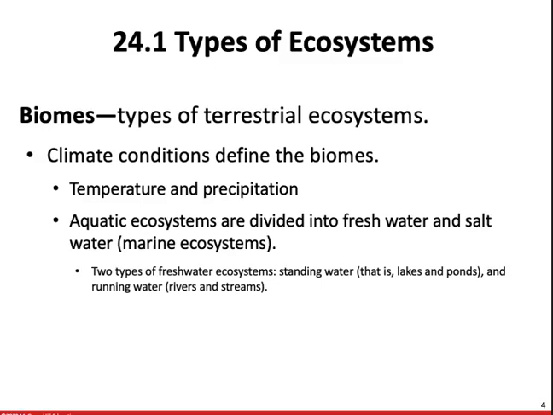So freshwater would be things like standing water. There are two types of freshwater ecosystems. Standing water, things like lakes and ponds, and running water, rivers and streams. The richest marine ecosystems are going to lie near the coasts. Coral reefs are going to be located offshore, and salt marshes are going to occur where the river meets the sea. So coral reefs and salt marshes are going to be some of the most rich and diverse aquatic ecosystems.